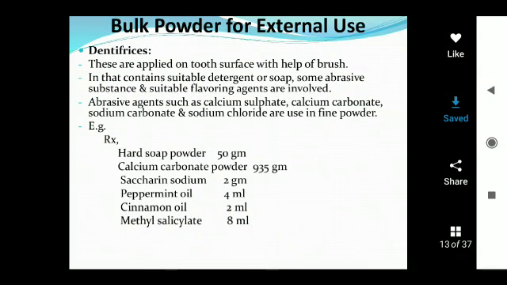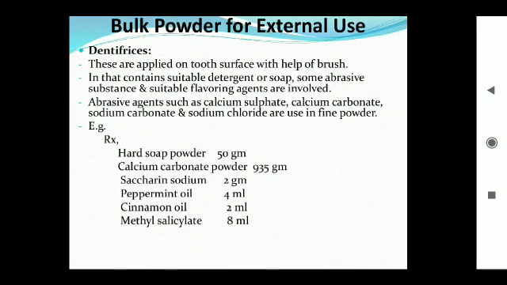Today's topic is dentifrices. Dentifrices come under the classification of bulk powders for external use. These dentifrices are most commonly used for external use only, to clean the surfaces of the teeth with the help of a brush. These dentifrices are available in different types of dosage forms: toothpaste, tooth powders, gels, creams, and dental foams.